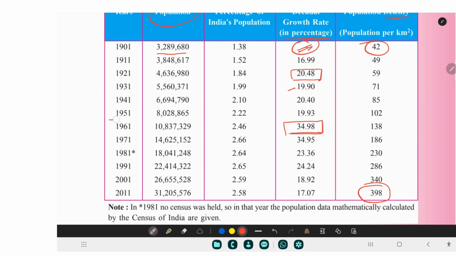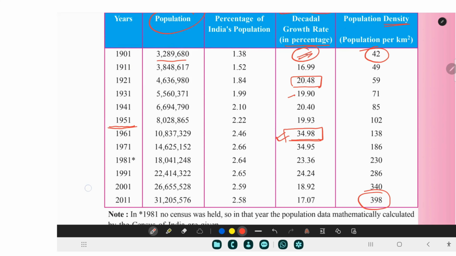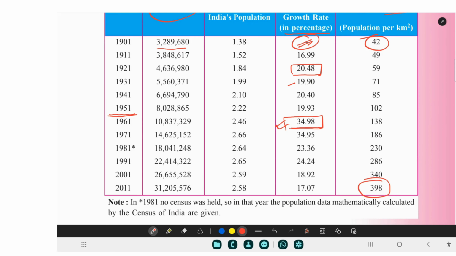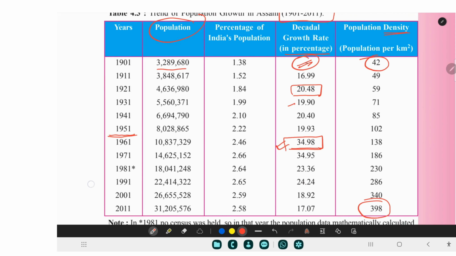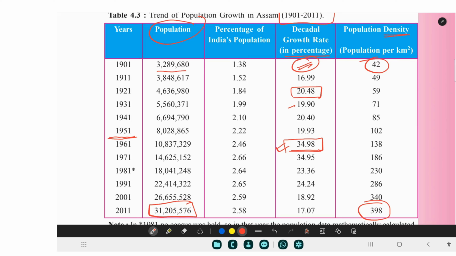Okay, you see, this is the period where the migration was at its peak. Migration took place, and because of this there was 734.98 growth of the population. Although till 2011 you can see there was less in percentage, nevertheless there is more population here in Assam, because, if you know, the threat is low.